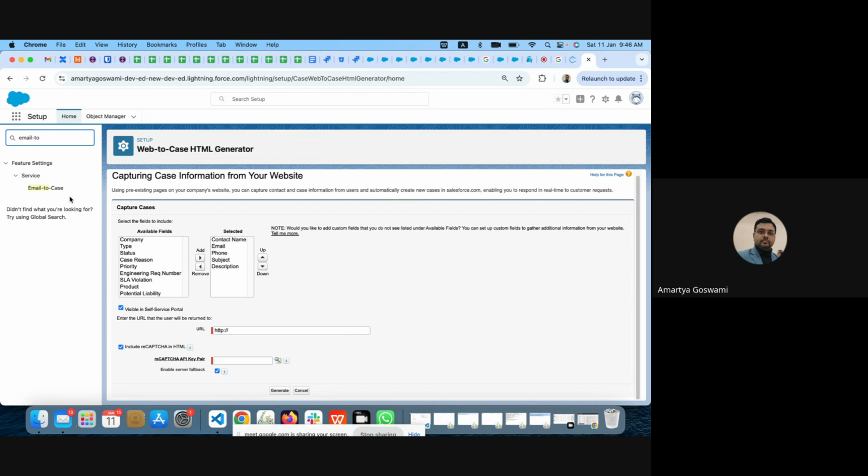So say there is no way, like right now you can see there is no way to create leads from email, right? We have only email to case in Salesforce. Salesforce is giving you the way to create email to case, not email to lead. But I want email to lead functionality. How can I develop that?